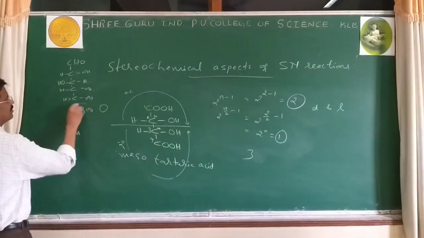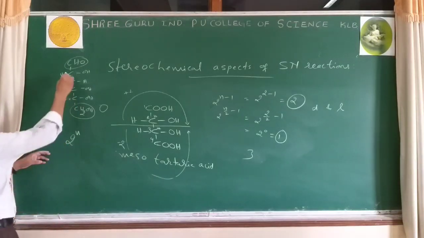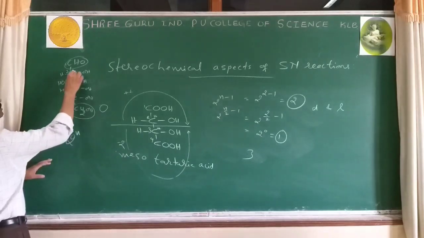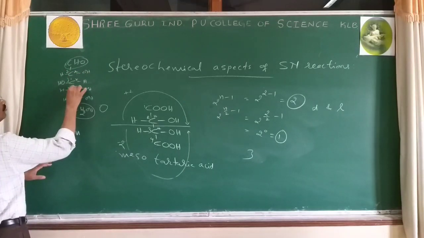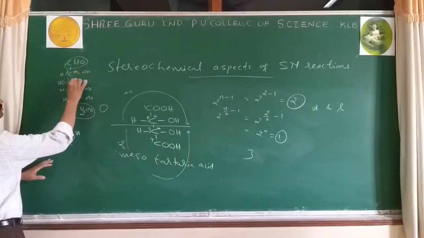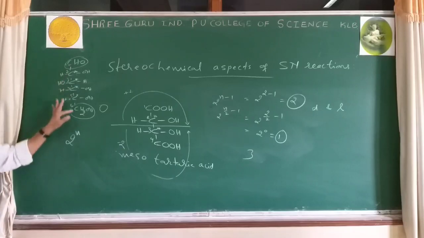First and last are different, but the number of chiral carbons: 1, 2, 3, 4, 5, 6. Carbons 2, 3, 4, 5. 4 carbons are chiral and end carbons are different.